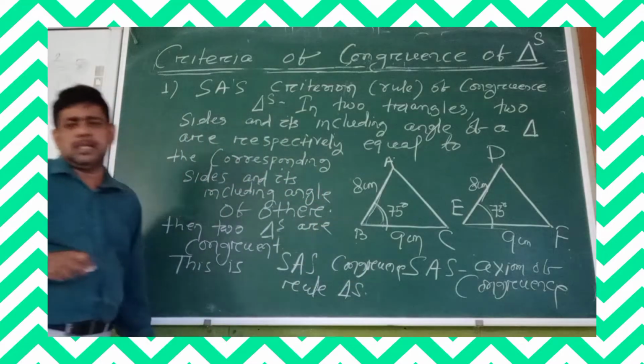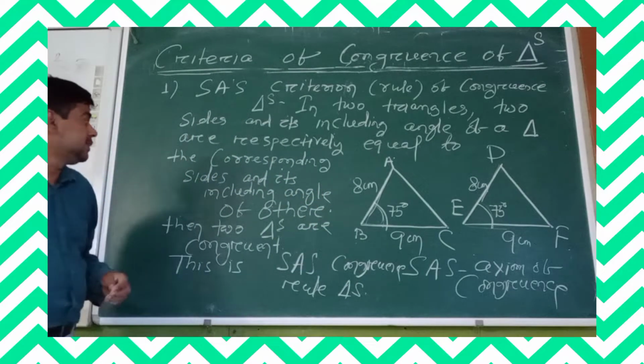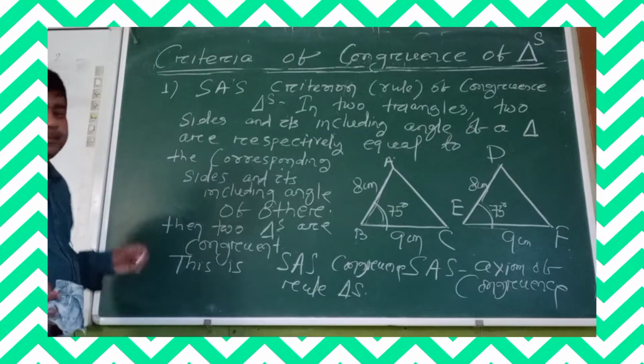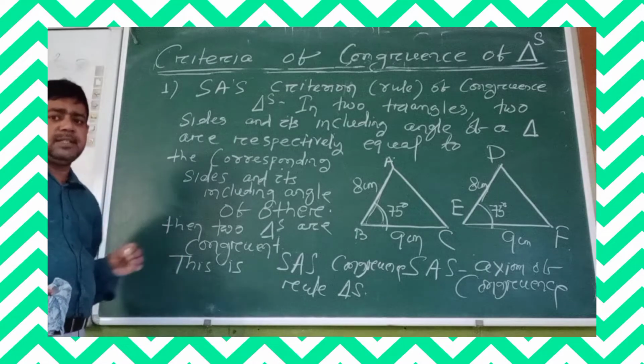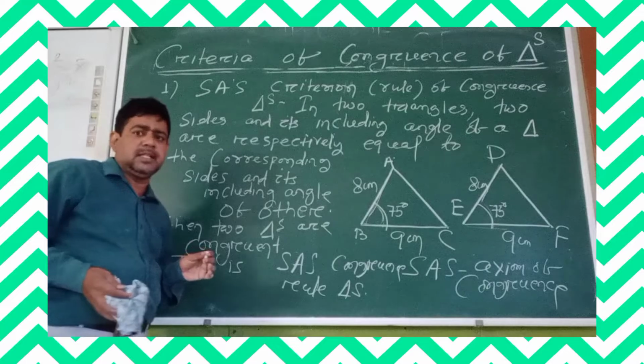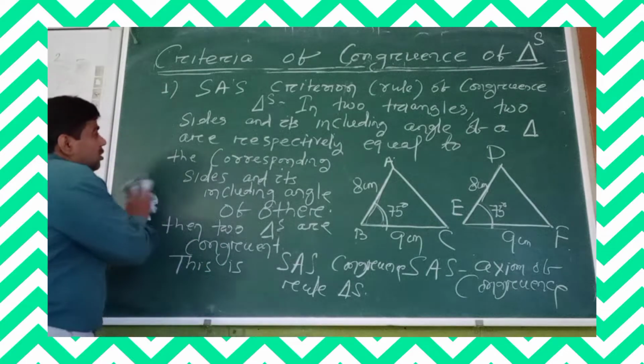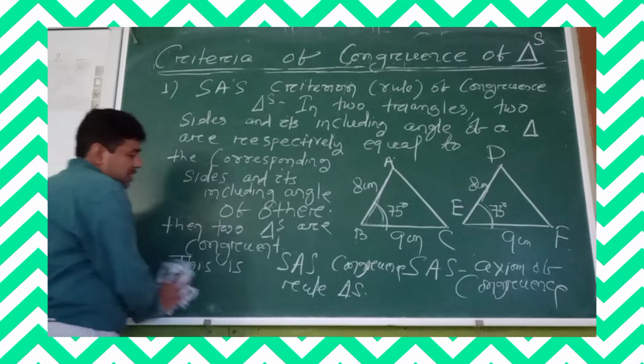Understand or not? Yes, okay. So note down here, did you get the idea about the side angle side axiom of congruency of triangles? Okay, note down, let's move.